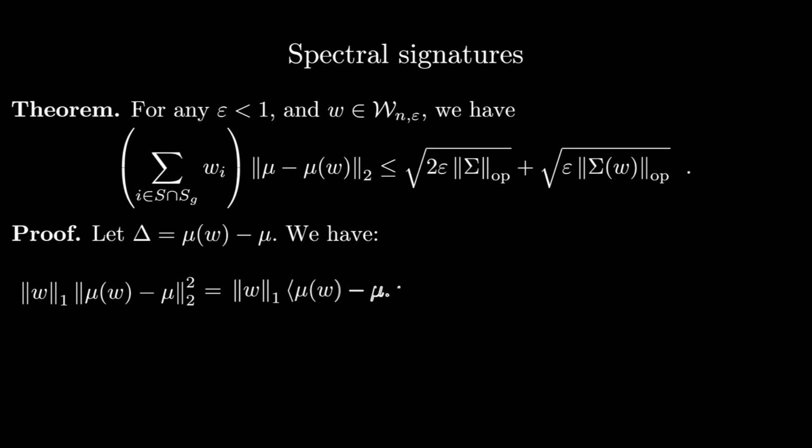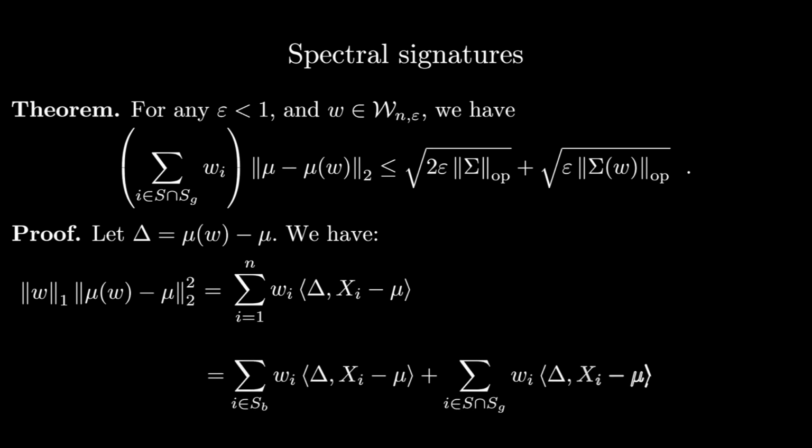First, observe that the squared L2 norm is simply mu of w minus mu in a product with itself. Since delta is equal to mu of w minus mu, we can replace one of the vectors in the inner product by delta. We can then expand out the second copy of mu of w minus mu and absorb the factor of the L1 norm of w to get the following expression.